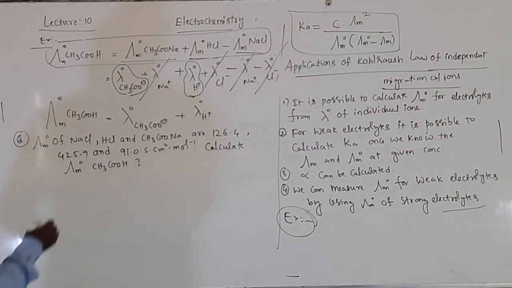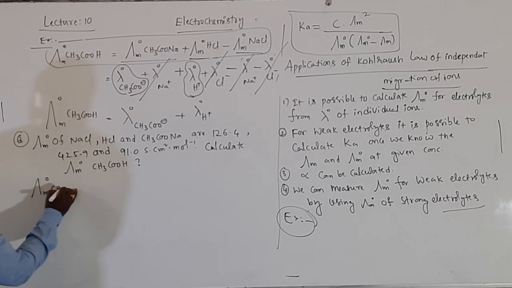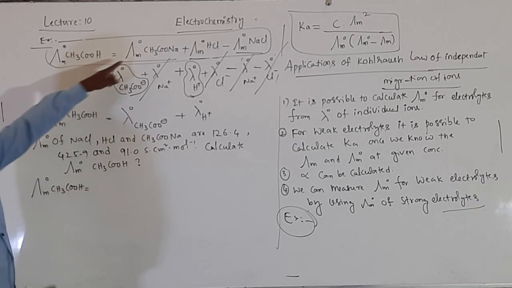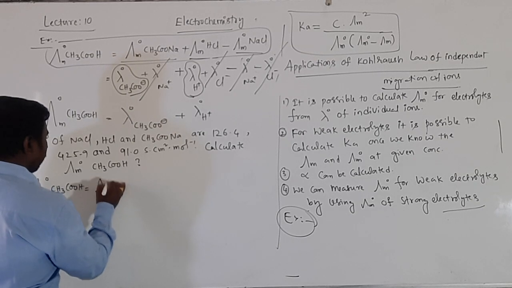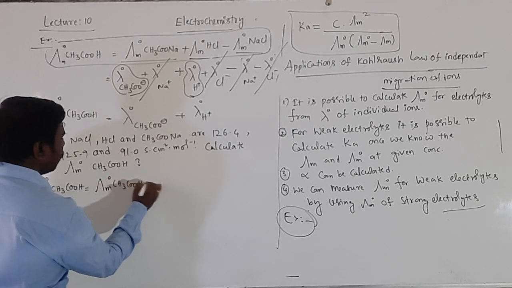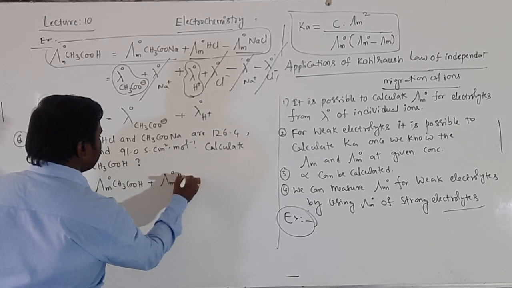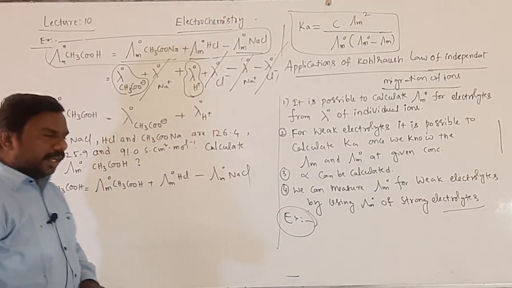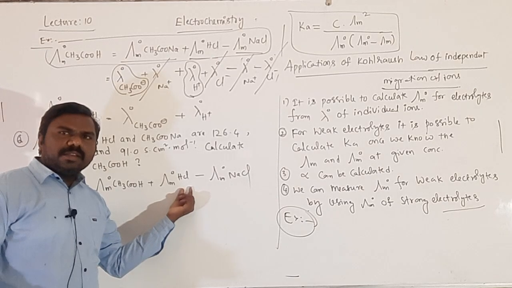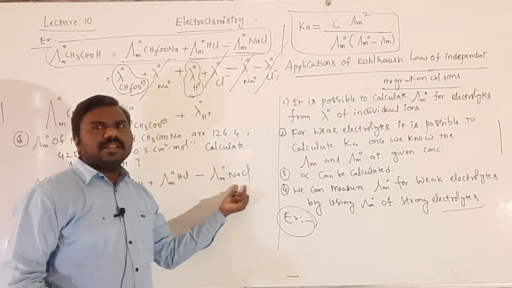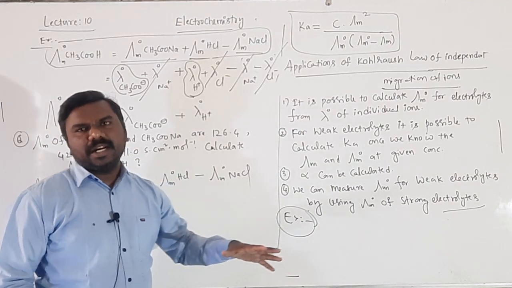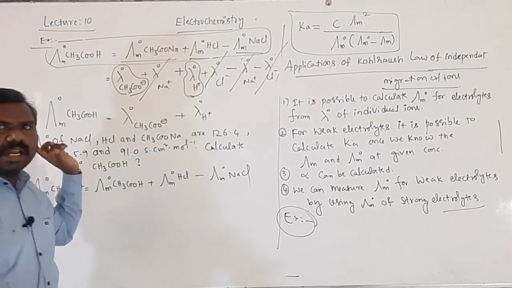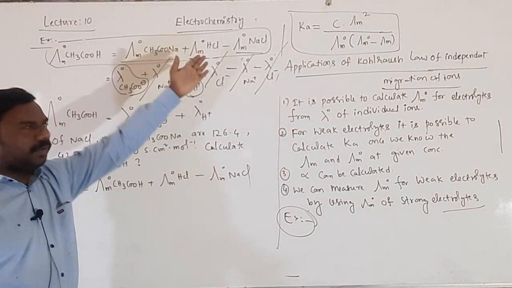So, to get this lambda m naught of acetic acid, the relation already written: lambda m naught of CH3COOH is equal to lambda m naught of CH3COONa plus lambda m naught of HCl minus lambda m naught of NaCl. It means the acetate and HCl values are added and the NaCl value will be subtracted. Then only we will get acetate ion and H plus ion. That indicates limiting molar conductance of acetic acid.